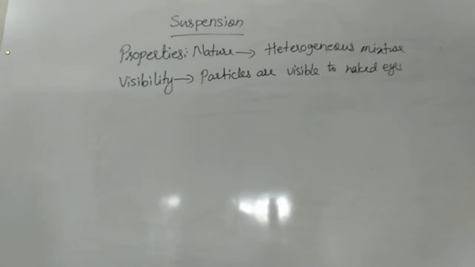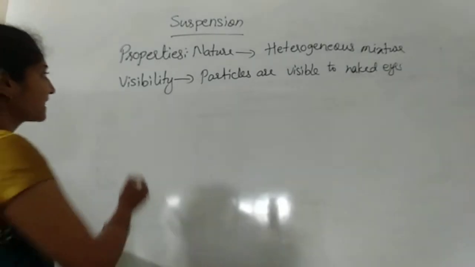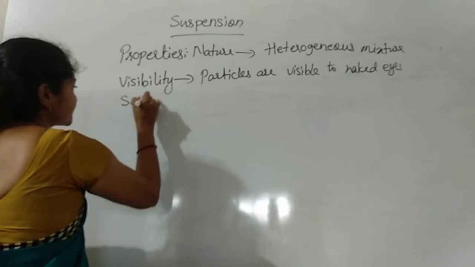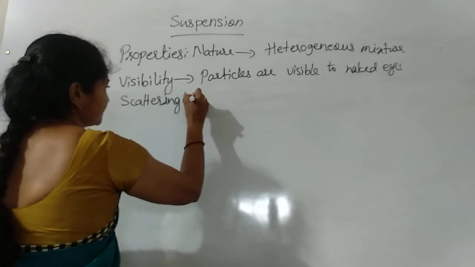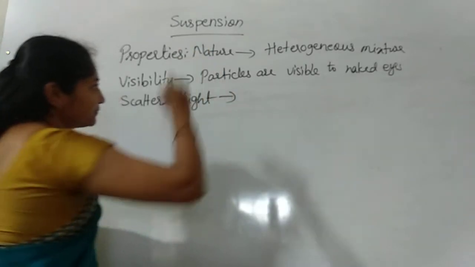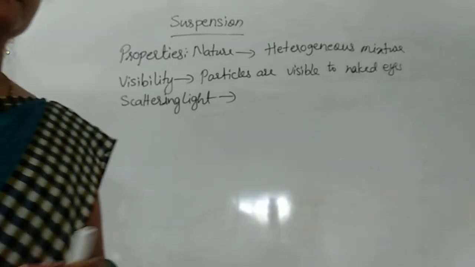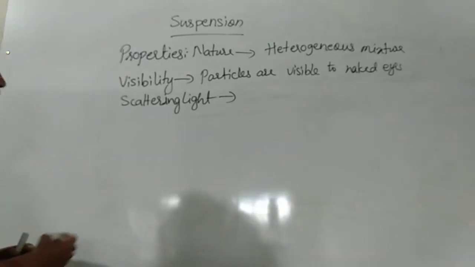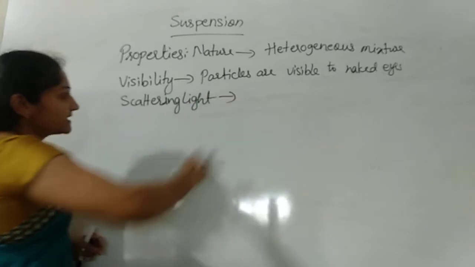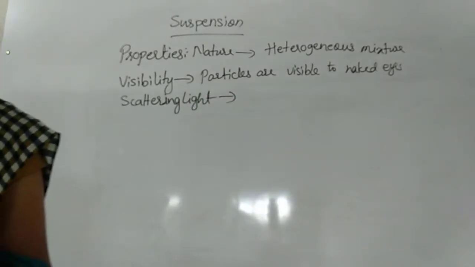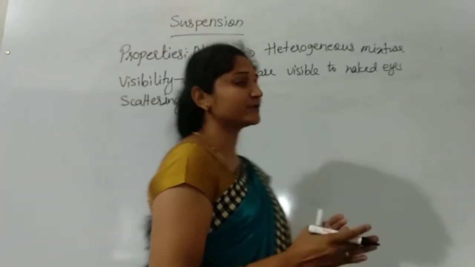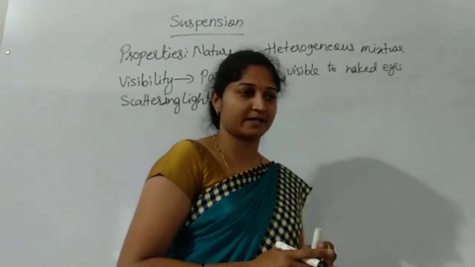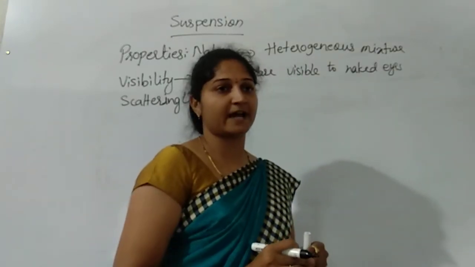Then scattering of light. In this solution, is it possible to scatter light? Can light scatter through a suspension? Yes. The particles scatter a beam of light passing through it, because those particles are already suspended in the medium and visible to our naked eye.